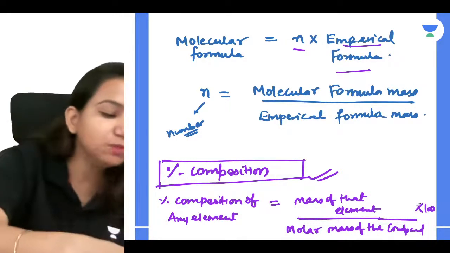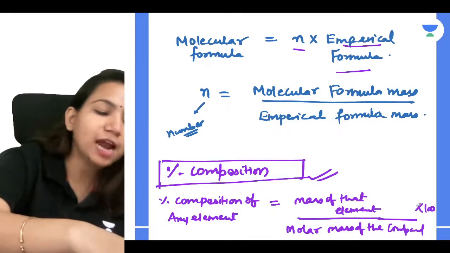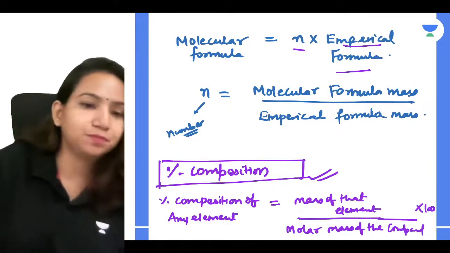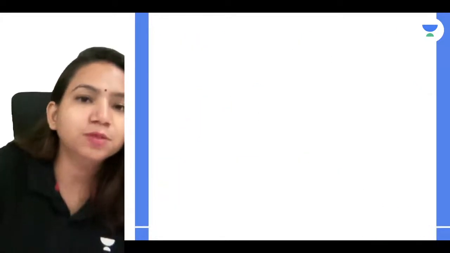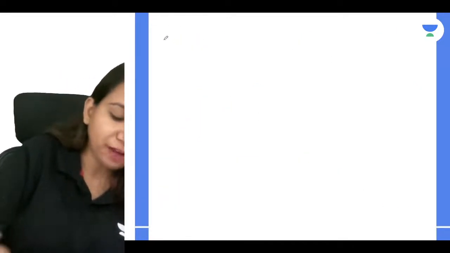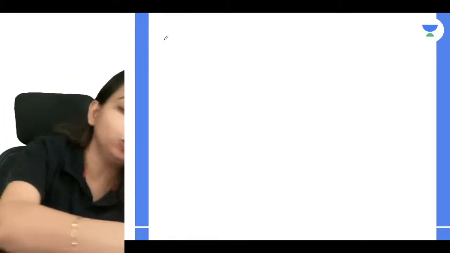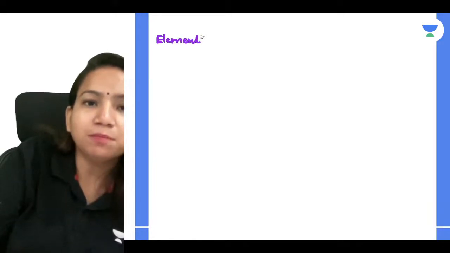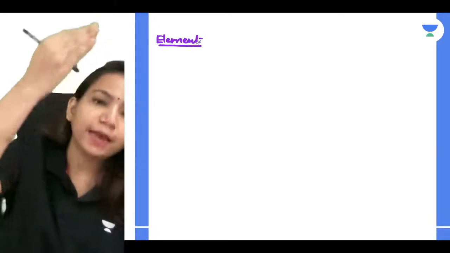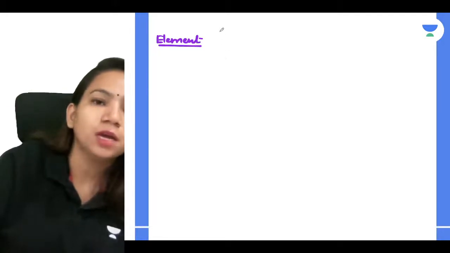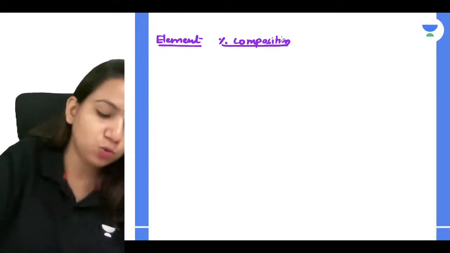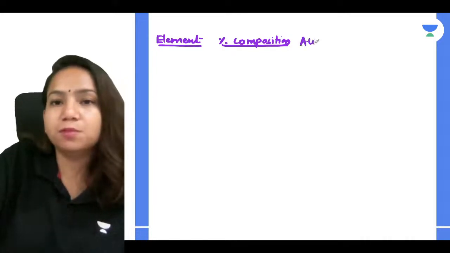Now if percentage composition is given to you and they are asking you to calculate the molecular formula, how will you do it? Let's understand. Very simple. If any question is given to you, I suggest that you first make a table. You will write the elements in one column. Then you will write whatever percentage composition is given to you, which you consider as its mass. Then you will mention the atomic mass of that element.